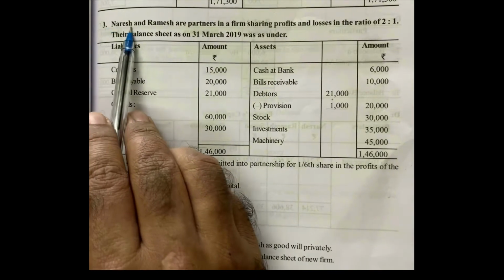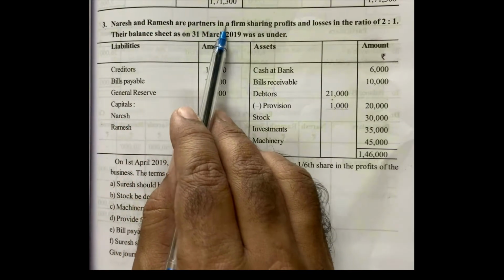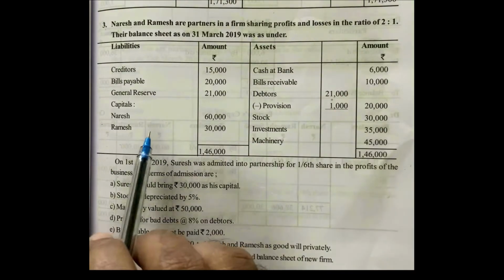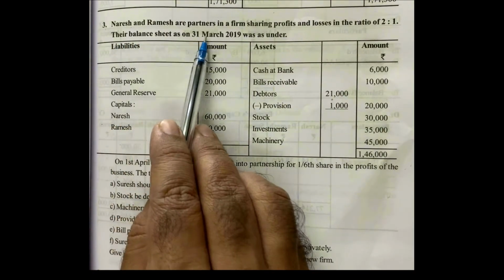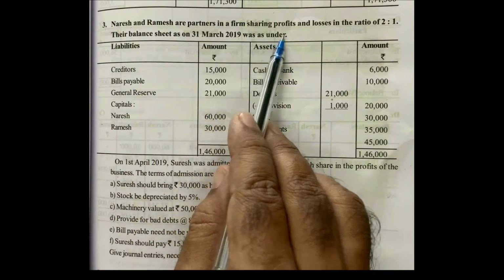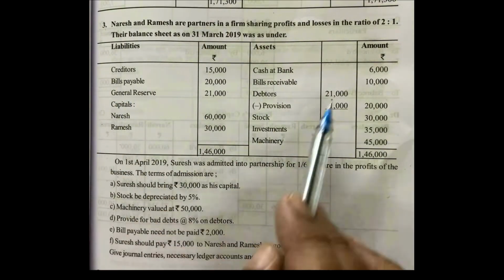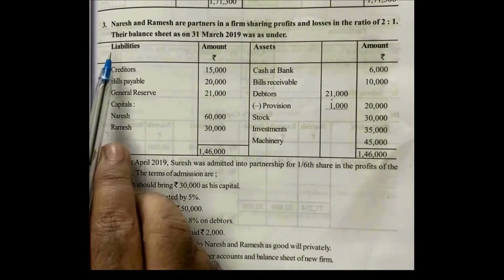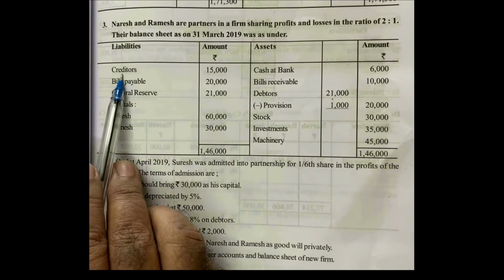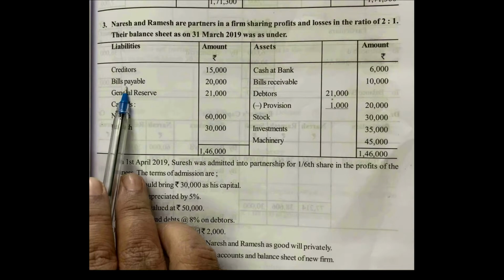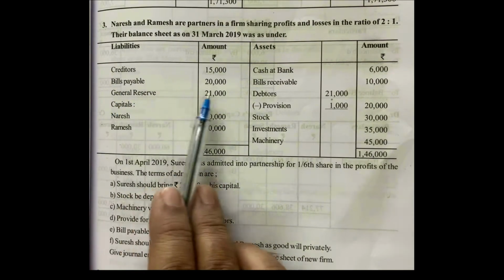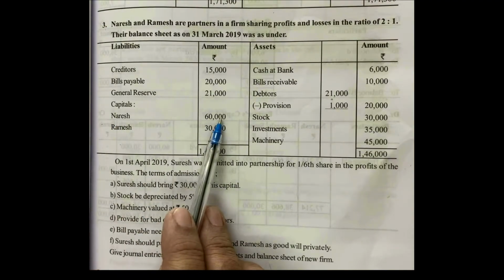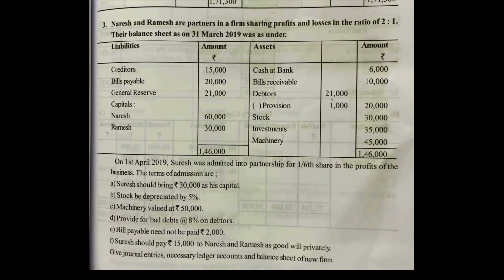Third problem, Naresh and Ramesh are partners in a firm sharing profits and losses in the ratio of 2:1. Their balance sheet as on 31st March 2019 was as under. This is balance sheet. Liabilities amount, assets amount. Under liability side, he has given creditors 15,000, bills payable 20,000, general reserve 21,000. Capitals of Naresh and Ramesh are 60,000 and 30,000 respectively.